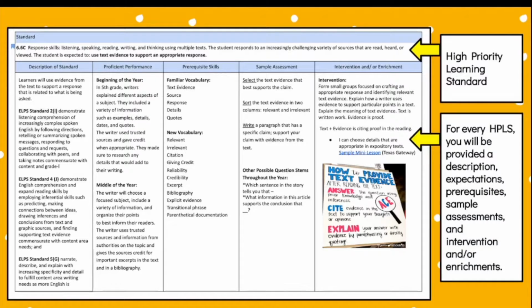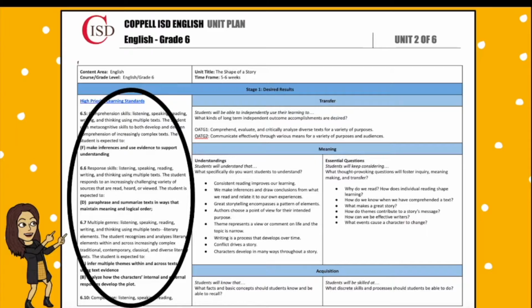The first document to review the high priority learning standards for your grade level will be on the clarification document. On each page, you will see the standard at the top with a full breakdown below of the standard's description, expectations, prerequisites, sample assessments, and intervention or enrichment. The second document you will see the high priority learning standards will be on the left side of the UBD curriculum documents. It shows what standards need to be consistently taught and applied throughout the unit.